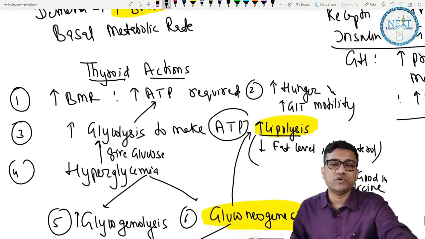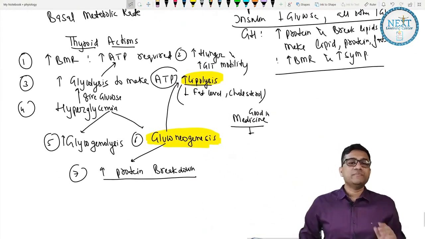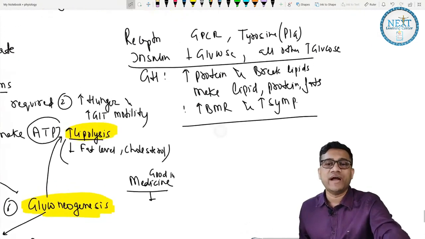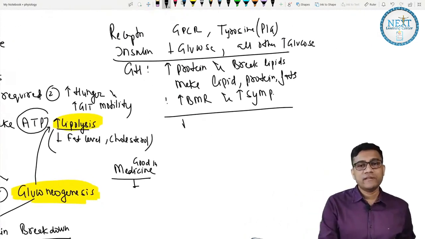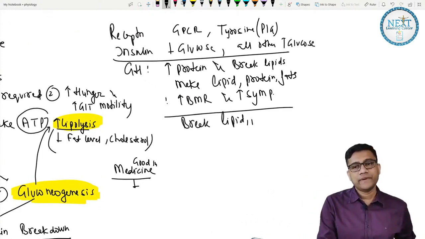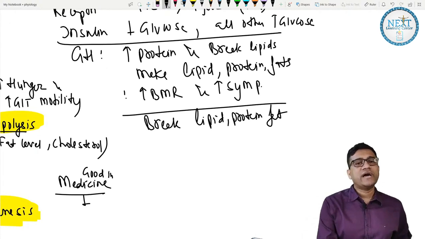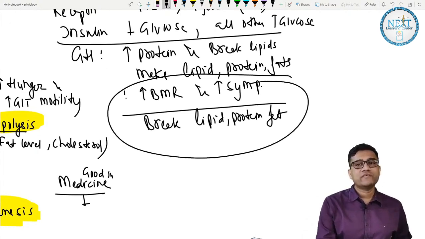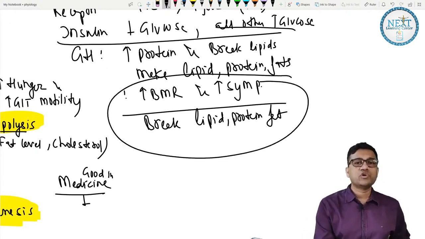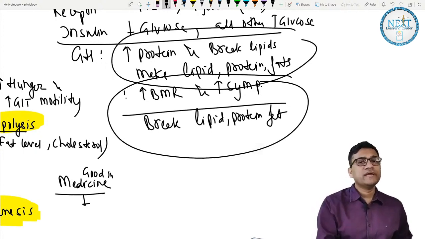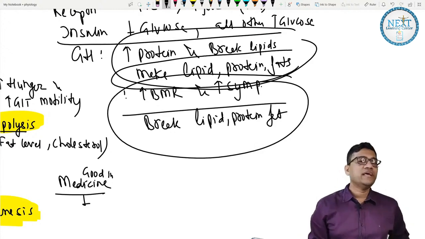So this is a simple summary. You are breaking everything. So what is the one-line summary? Break lipid, break protein, break everything. So what is the one-line summary you can add? It will break lipid, protein, fat. Easy. So which hormone breaks everything? The answer is thyroid will break everything. That is the one-line summary. What is the one-line summary of growth hormone? It is making protein by breaking the lipids. Insulin, it makes lipid, protein and fats.